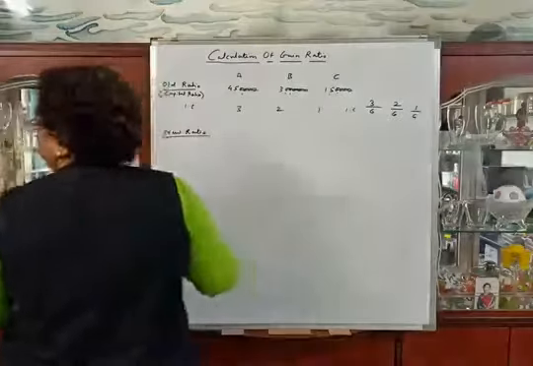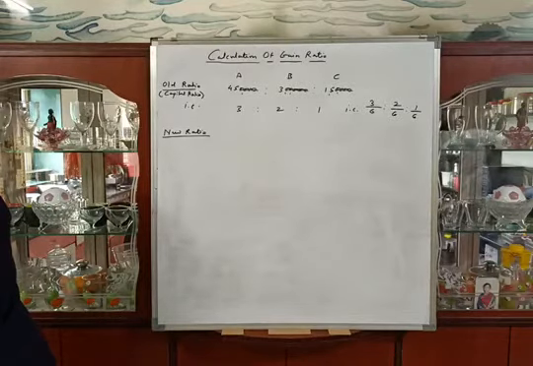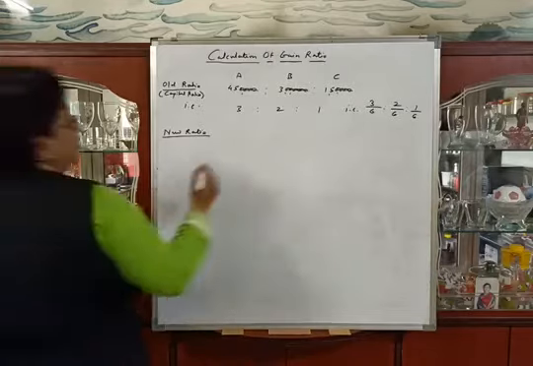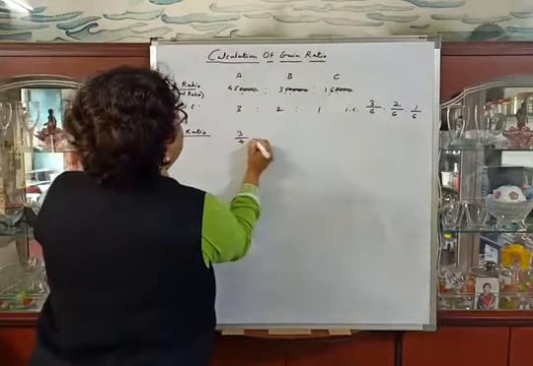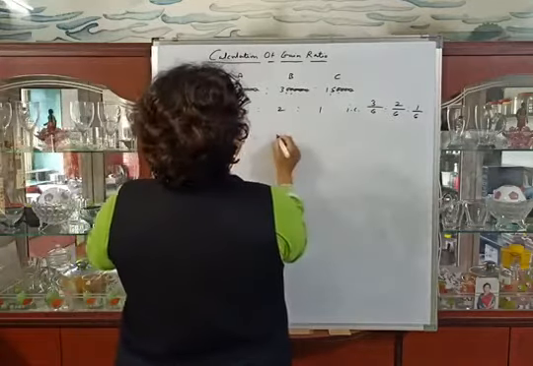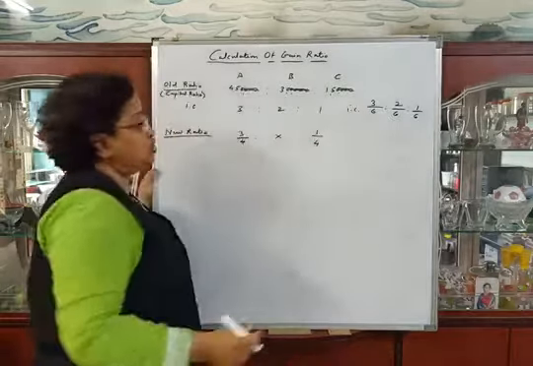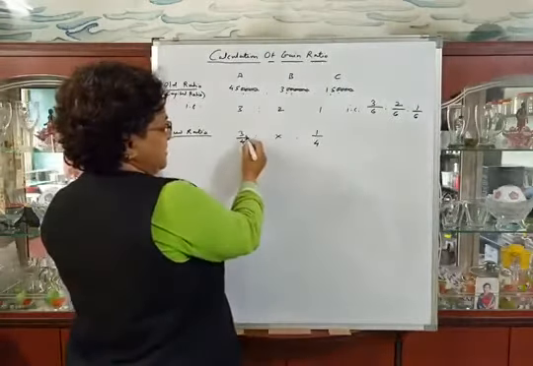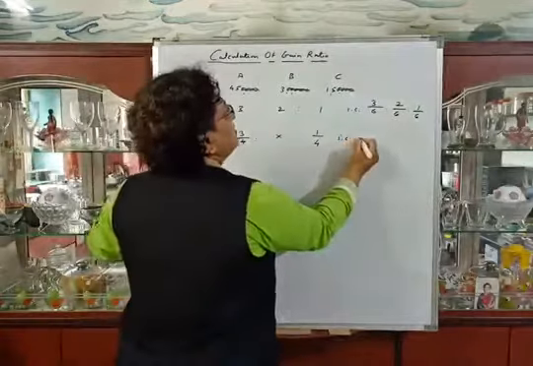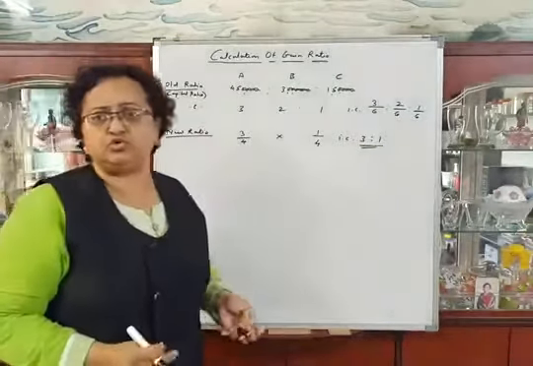See in the problem, in the second last adjustment they told us that A and C will share future profits in the proportion of 3/4 and 1/4. As B is retiring, it will be A and C's share. So the ratio will be 3:1. Okay, the new ratio is 3:1.